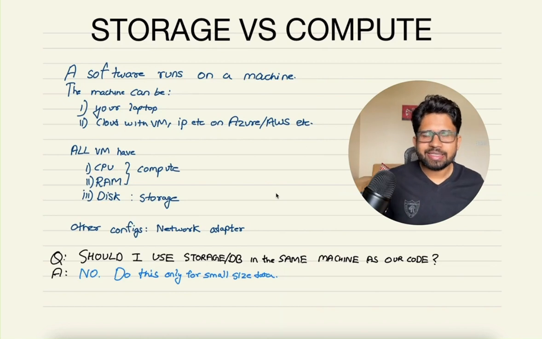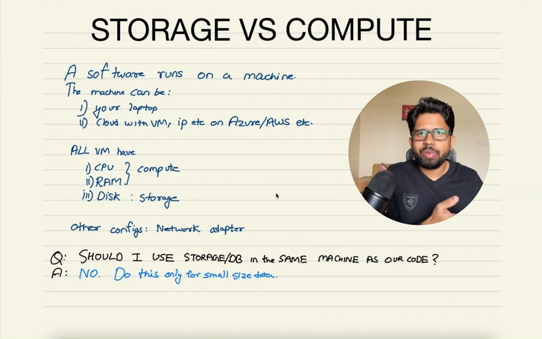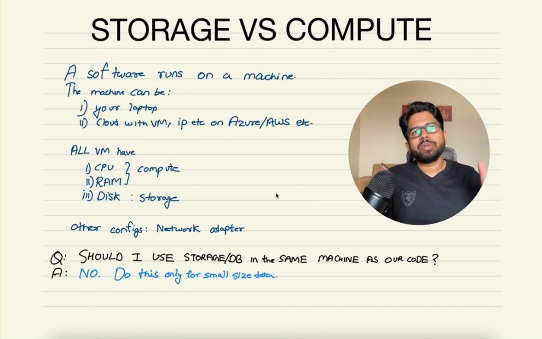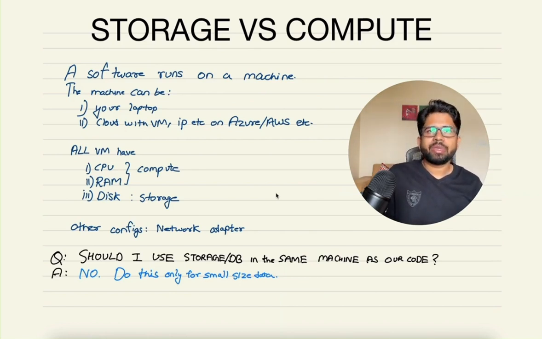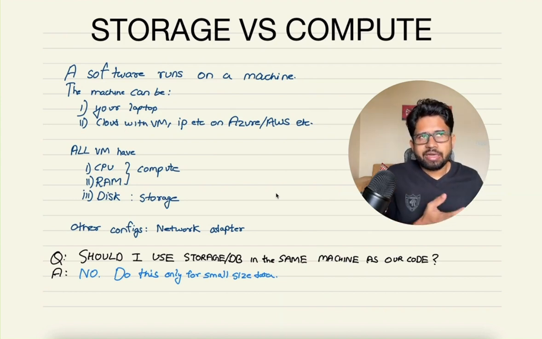The third is the disk. You have a hard disk in your machine, which is a persistent storage. It could be HDD, it could be SSD, etc. SSDs are more powerful and faster compared to HDDs. Above all, you can have a network capability assigned to your machine. For example, it could only transfer data up to 100 Mbps, or it could transfer data up to 1 TB per second, etc.